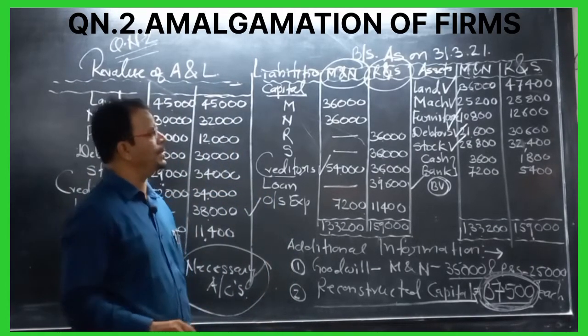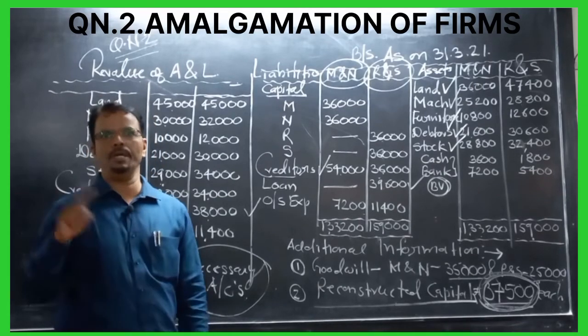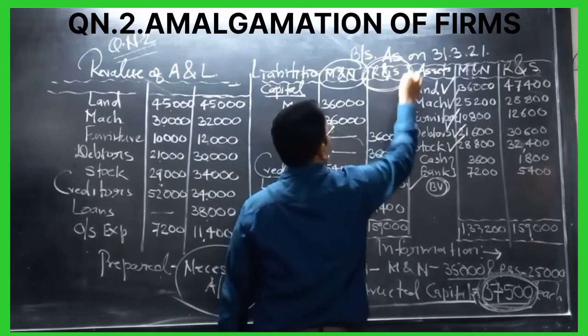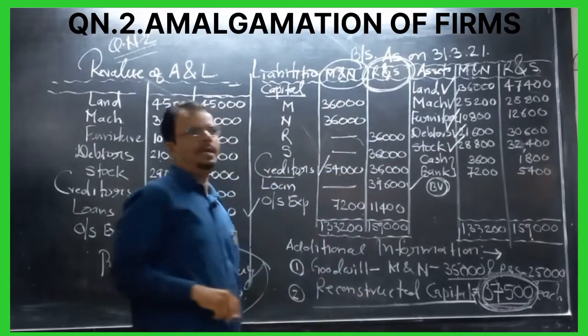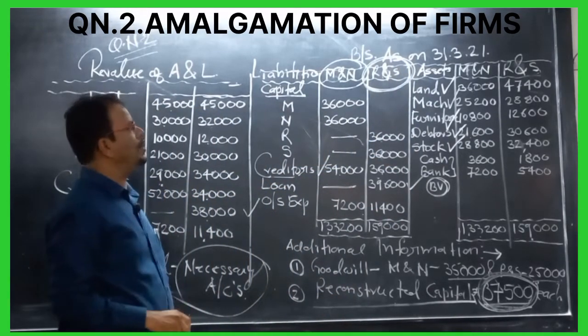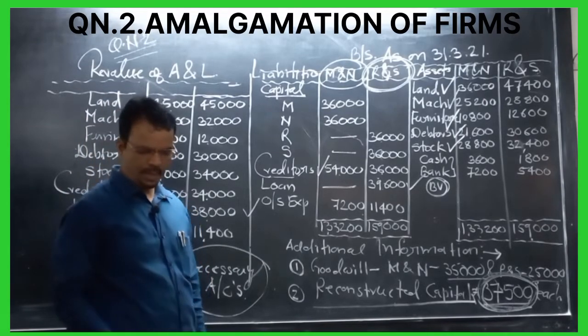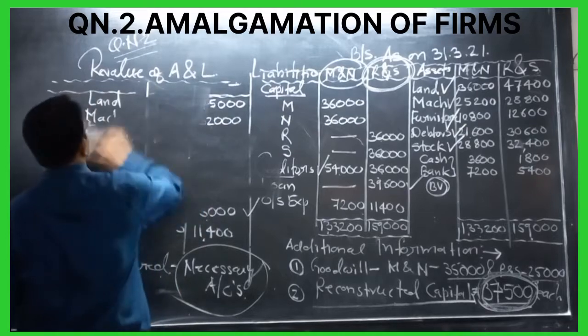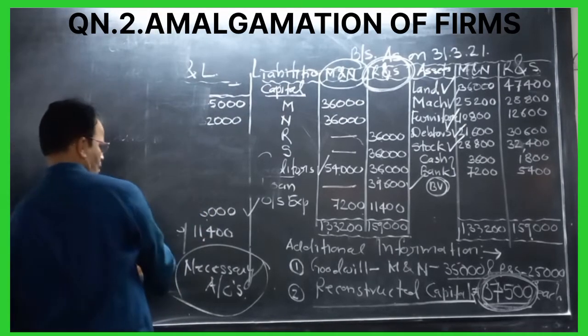After that, let's prepare the PC, already done. So we prepare in the books of R and S. Which accounts? Realization account, partners capital account, and new firm account. So in this case we prepare three accounts.